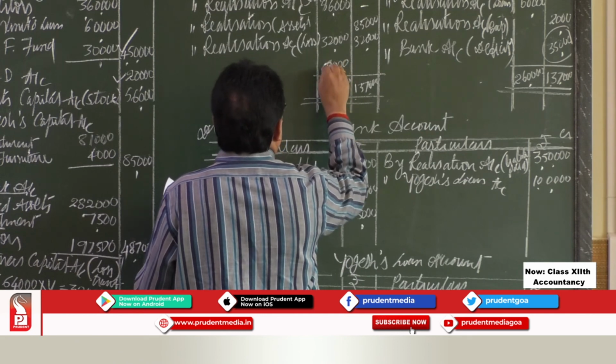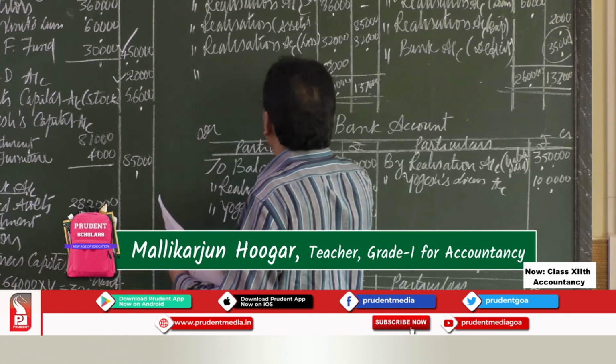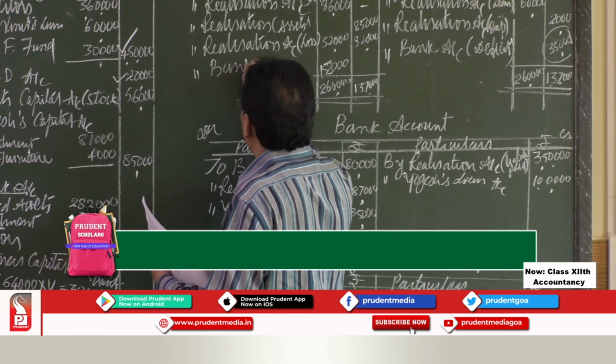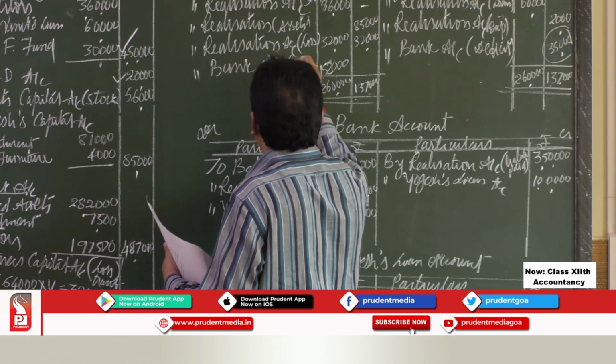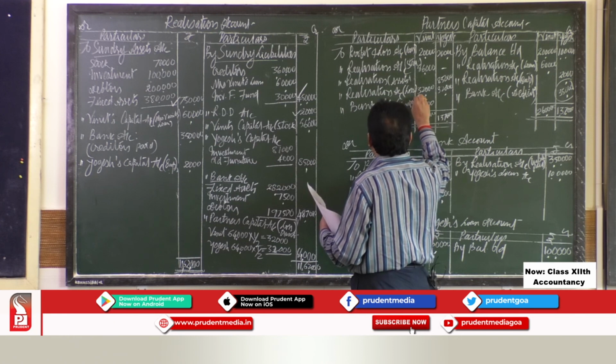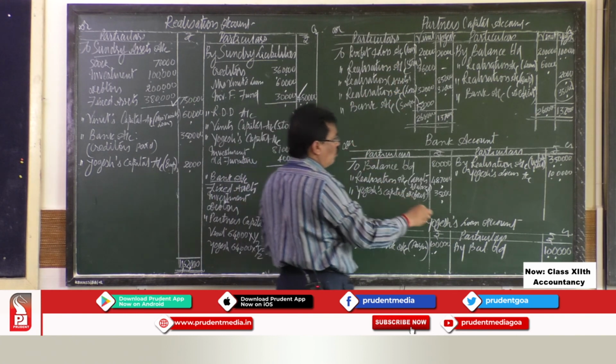So 1,52,000, this is the surplus money. So you have to pay it to him. So to bank account, this is the surplus money, you have to pay back to him. So once you pay, the entry is partner's capital account debit to bank account.